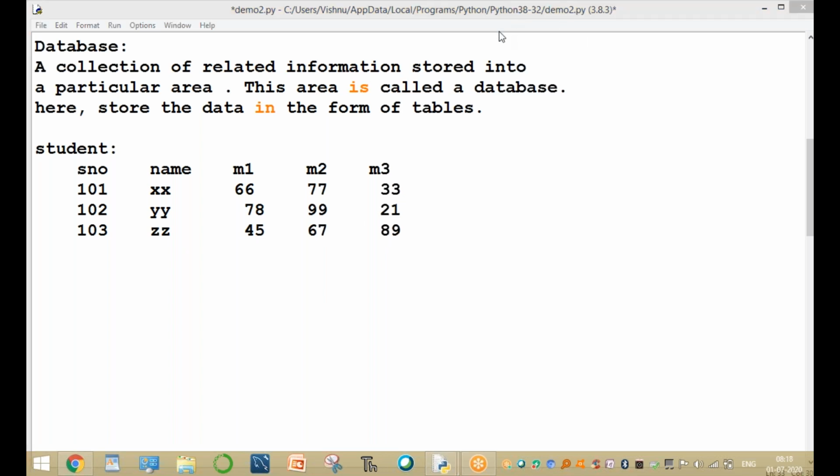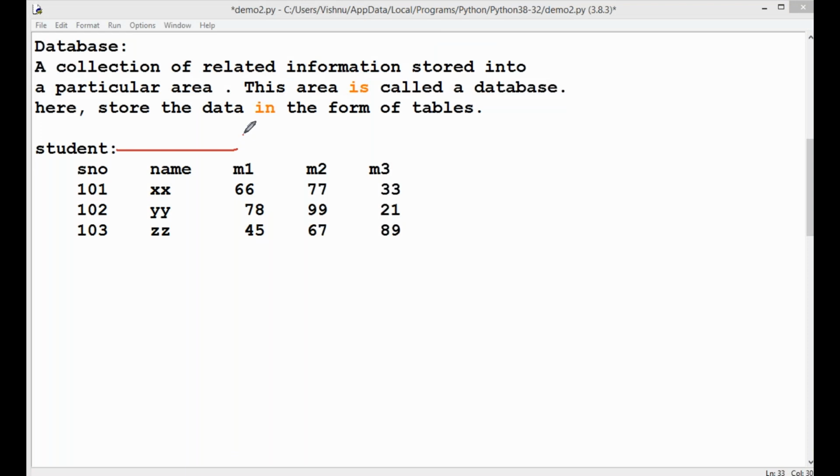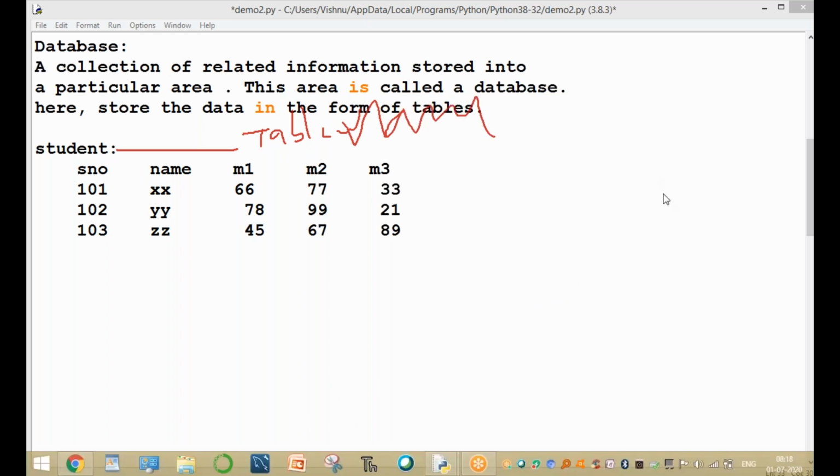So what is this called? This is called a table. The student is the table name. Clear? The table name is student.